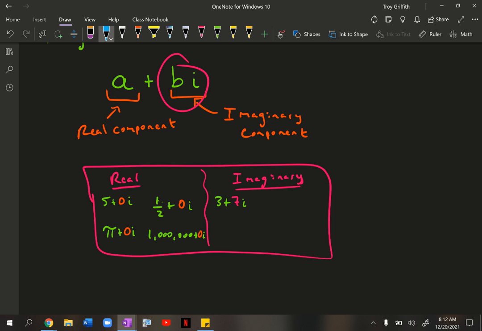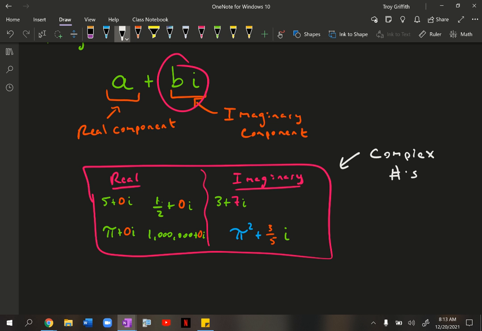So 3 plus 7i, or we could do pi squared plus 3/5 i. Okay, that's an imaginary number. As long as that imaginary component is non-zero, we call that entire thing an imaginary number. And if that imaginary component at the end has a 0 as a coefficient, then we call it a real number. But every single number you've ever seen in the world falls into this box right here, and we call this box complex numbers. They either have to be real numbers or imaginary numbers.